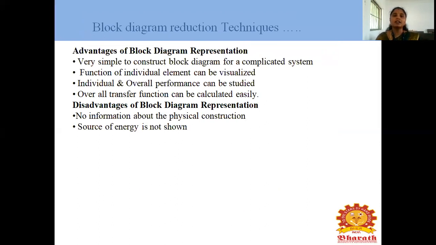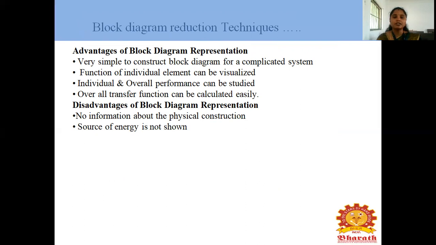What are the advantages of block diagram representation? It is very simple to construct a block diagram for a complicated system. If the system is big, we modify the blocks and follow the rules, and finally we get the simple transfer function.